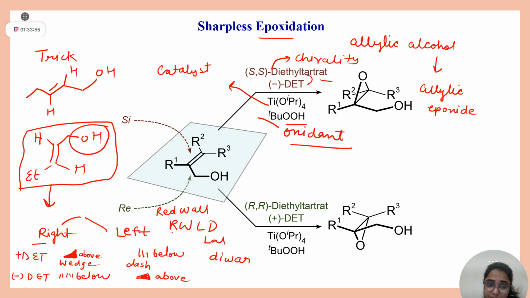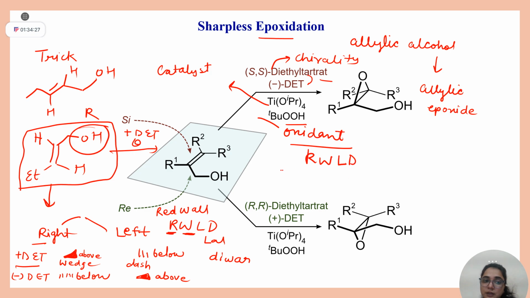So whenever your CH2OH is right and it is plus DET, you will be getting a wedge epoxide. Clear? If I tell you all the reagents and you have to make the product, since this CH2OH is on the right side and plus DET is written on the arrow, you have to follow this trick, RWLD.